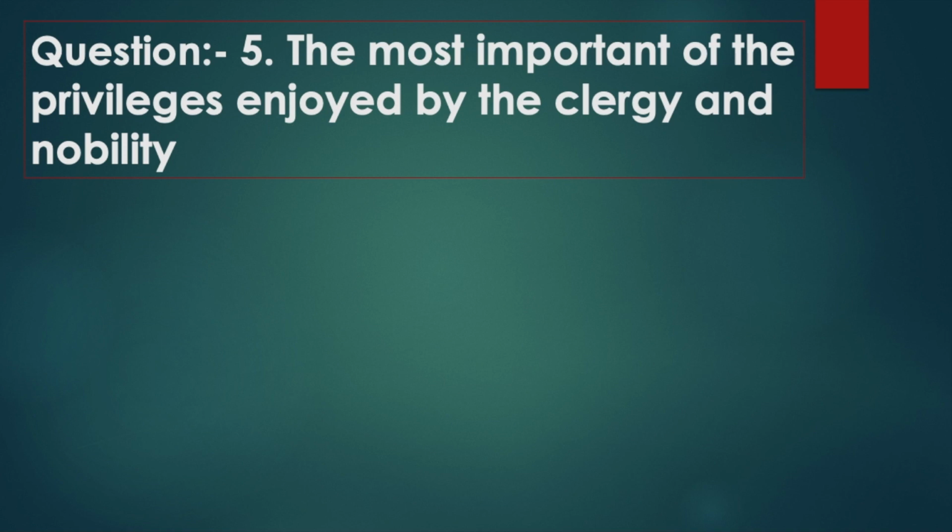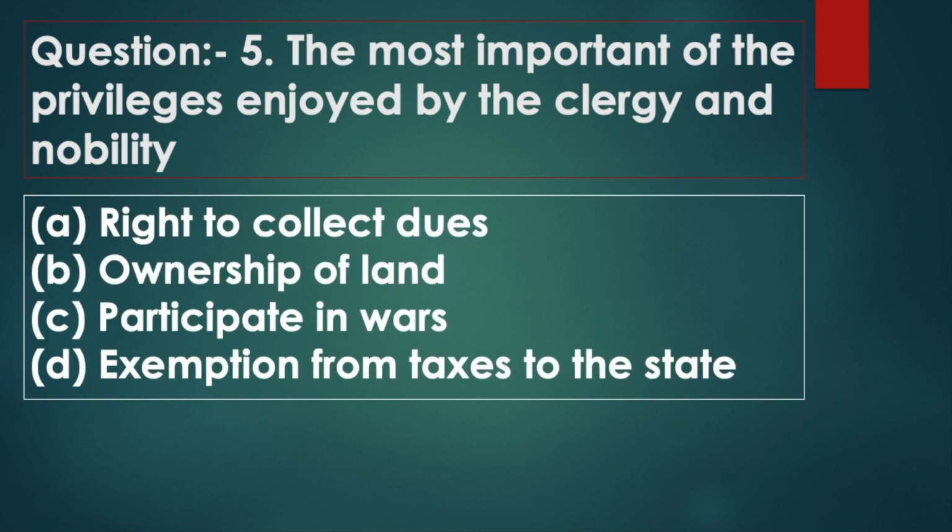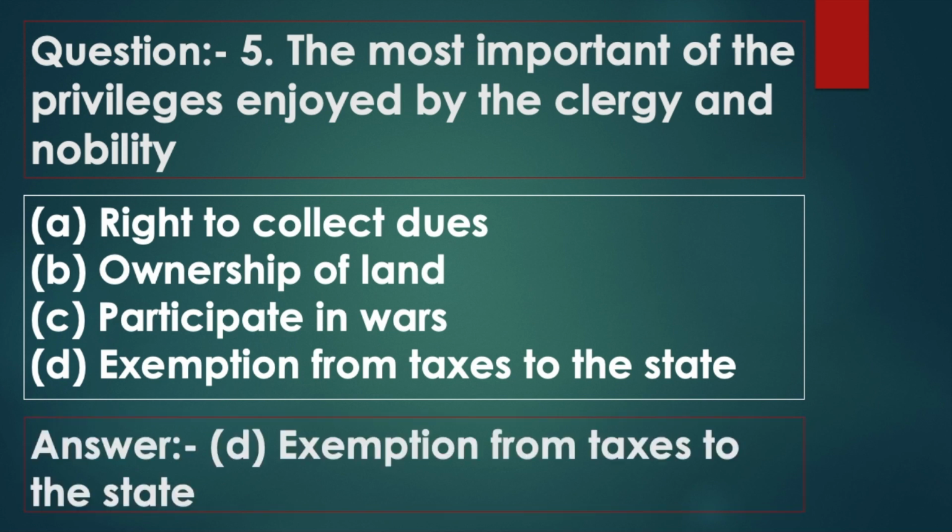Question 5. The most important of the privileges enjoyed by the clergy and the nobility was Option A, right to collect dues. Option B, ownership of land. Option C, participate in wars. Option D, exemption from taxes to the state. Answer: Option D, exemption from taxes to the state.